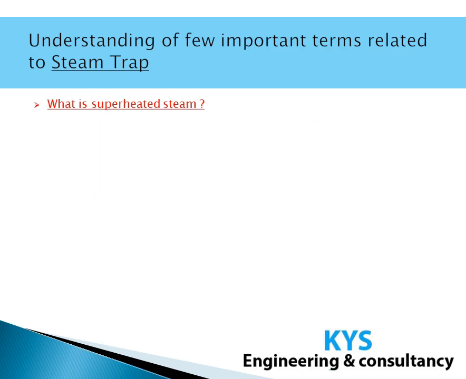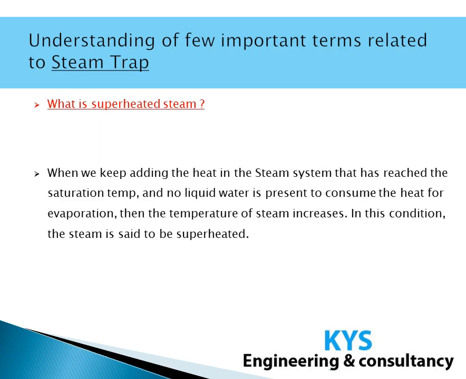So we can summarize that when we keep adding heat to the steam system that has reached the saturation temperature and no liquid water is present to consume the heat for evaporation, then the temperature of steam increases. In this condition, steam is said to be superheated.